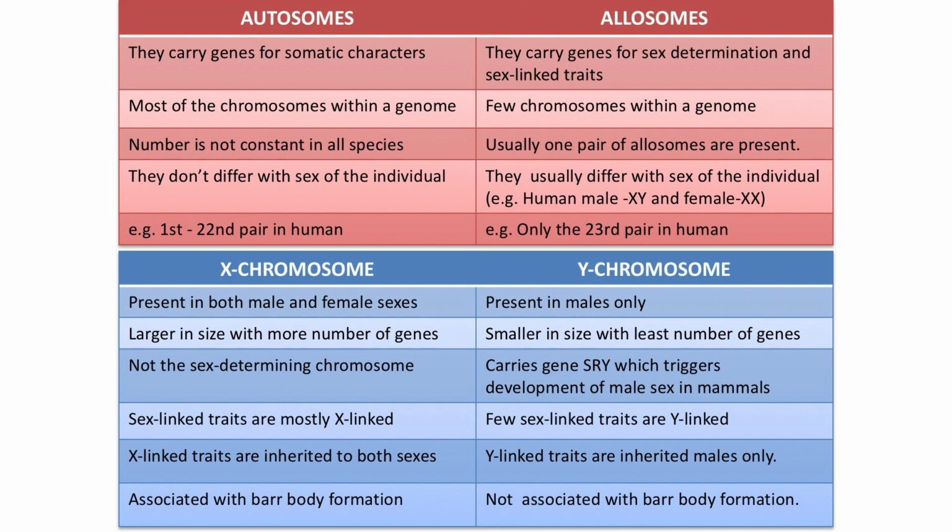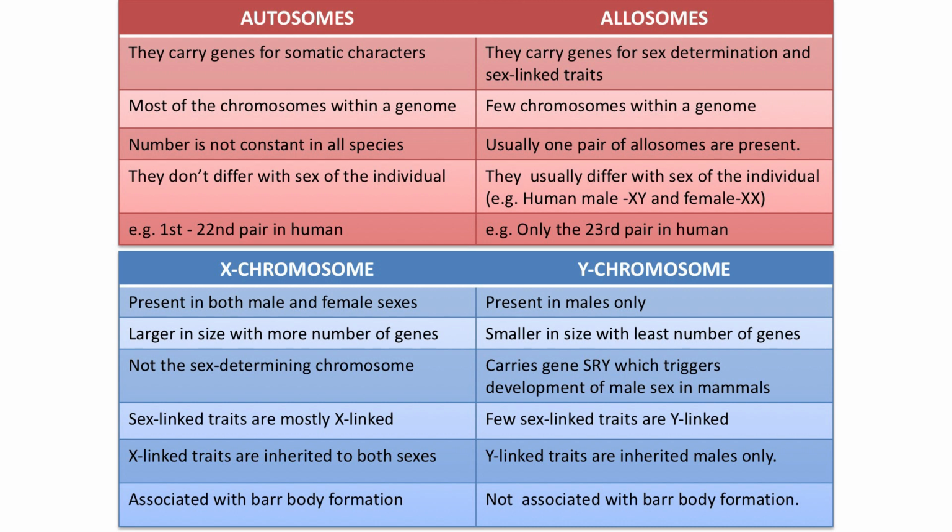Now we shall differentiate between X chromosome and Y chromosome. X chromosome and Y chromosome both are sex chromosomes, but how do they differ? Let us have a look at the slide. X chromosome is present in both the sexes. It is found in both male and female, but Y chromosome is restricted to the male sex only. The X chromosome is comparatively larger in size with more number of genes, but you know Y chromosome is the smallest chromosome of your body with the least number of genes.